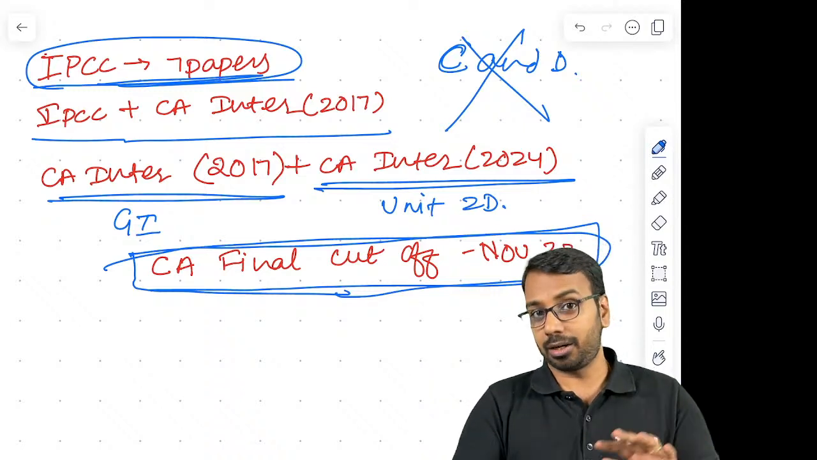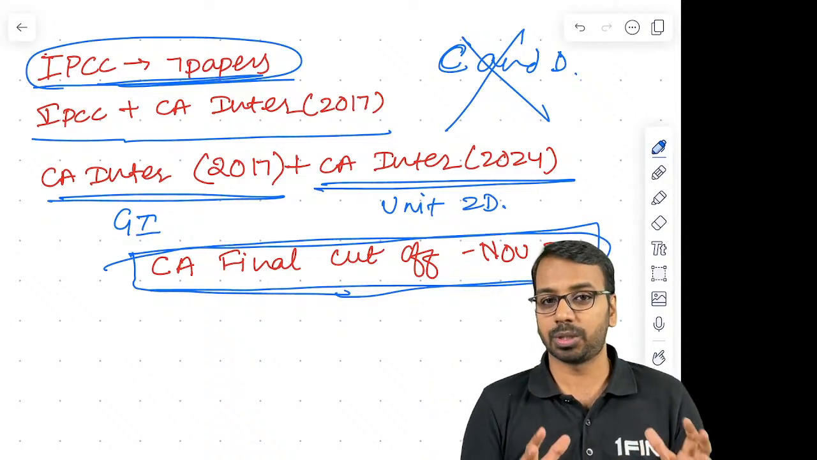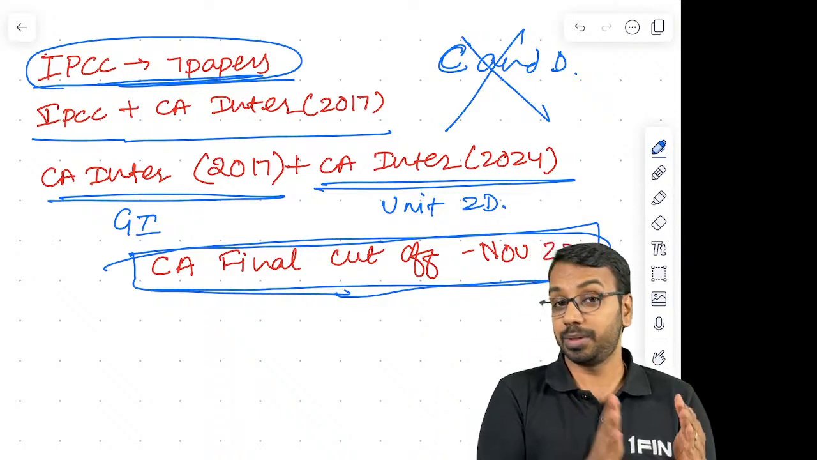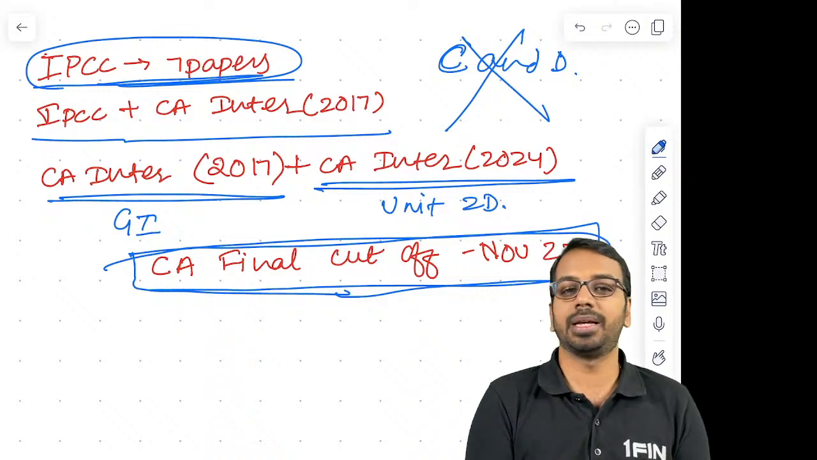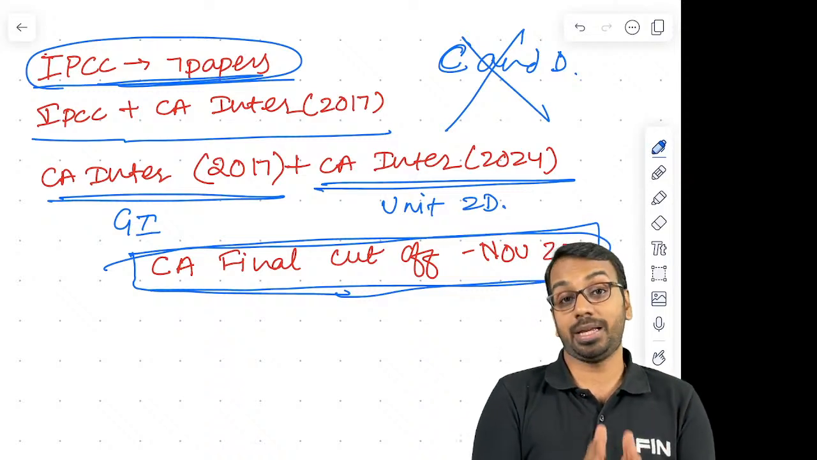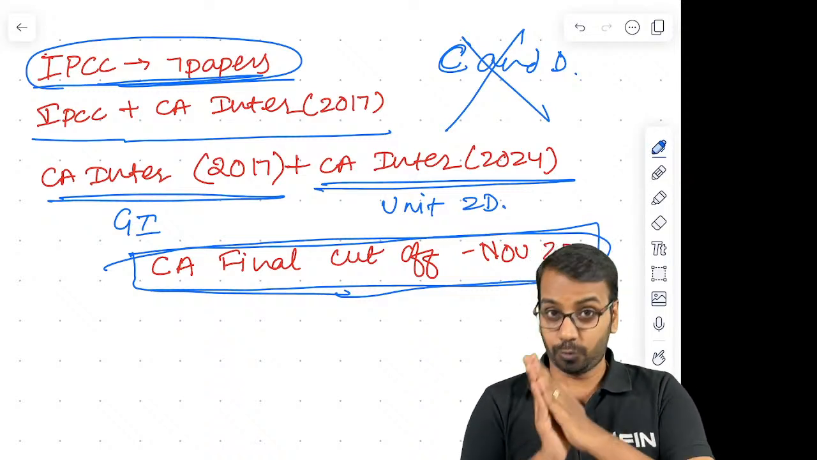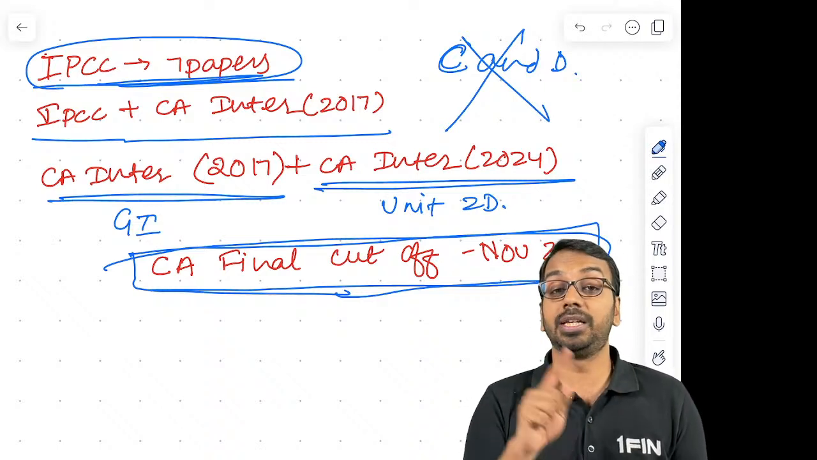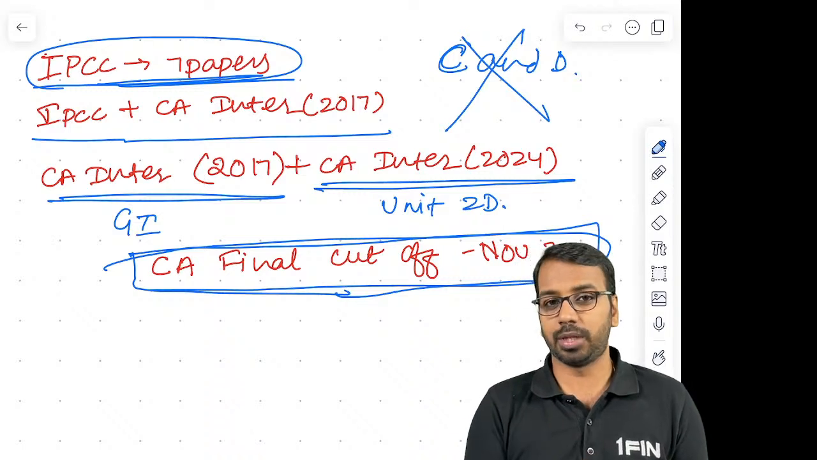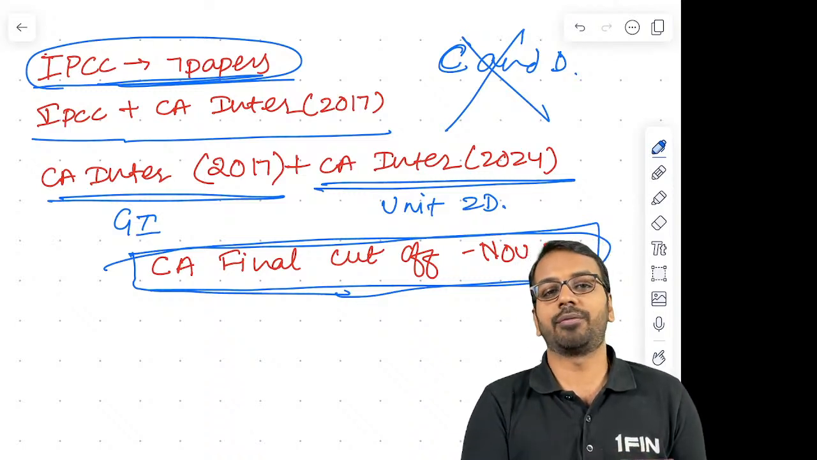Earlier, a lot of us were under the notion that if you have qualified IPCC, which is equivalent to CA Inter, hence automatically C and D should be exempted, but institute has not taken this stance. So if you are one of those students, I hope this is useful. If you have friends, please do share it with your friend circle so that they are clear that they have to write C and D.